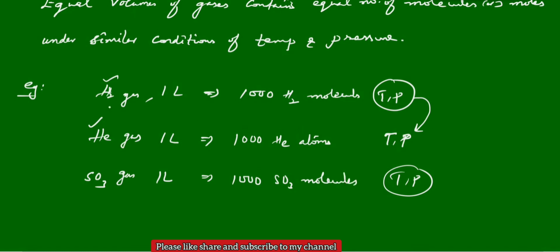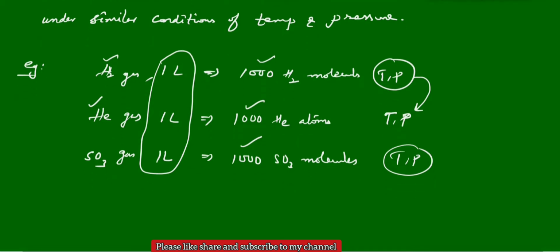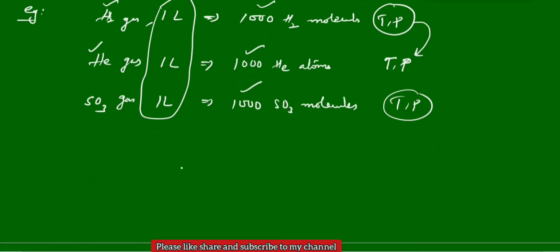Okay? So under constant temperature and pressure conditions, equal volumes of all gases, whatever the gas it is, contain equal number of molecules. Molecules generally can give the mole, or equal number of moles. Means what here? Volume is directly proportional to number of molecules.